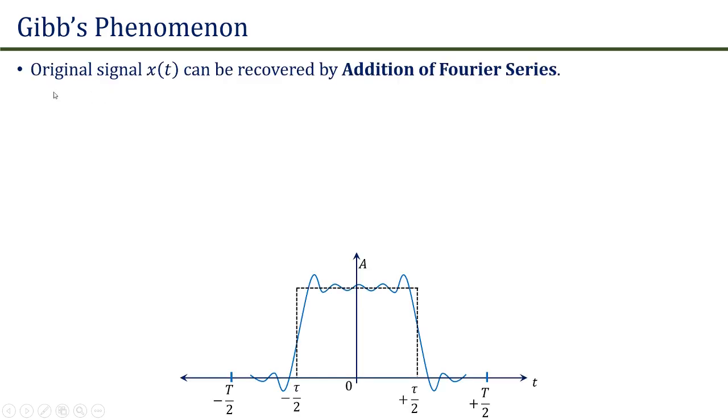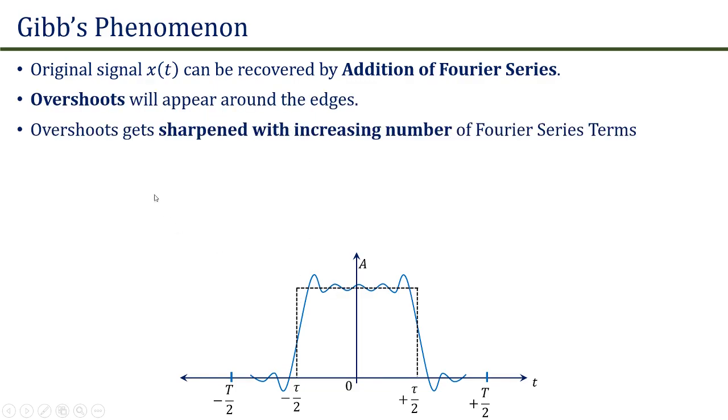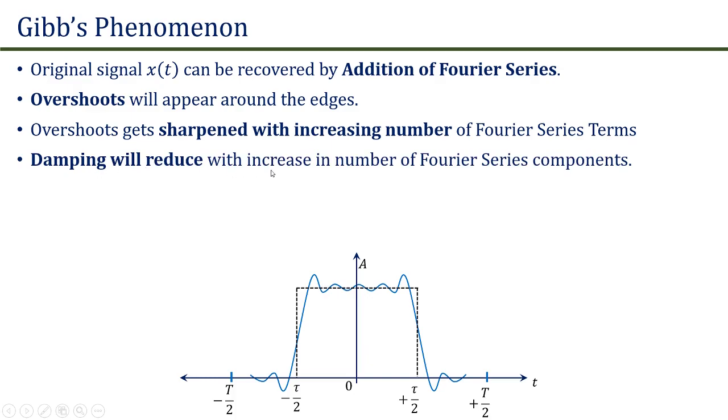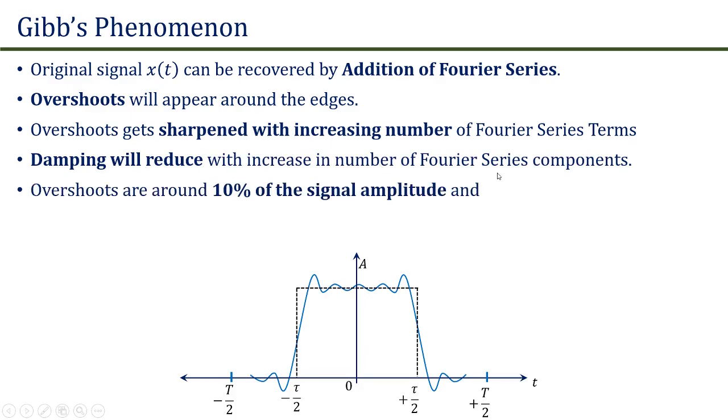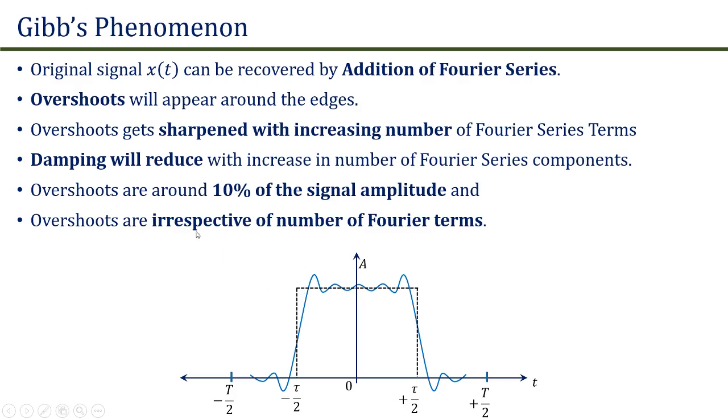Here is an important concept known as Gibbs phenomena. According to Gibbs phenomena, original signal x(t) can be recovered from the addition of all Fourier series components. Overshoots will appear around the edges and overshoot will get sharpened with increasing number of the Fourier series components. The dampings will reduce with increasing number of Fourier series components, and the overshoots will remain around 10% of the amplitude of the signal, and it will be irrespective of the number of the Fourier series terms.